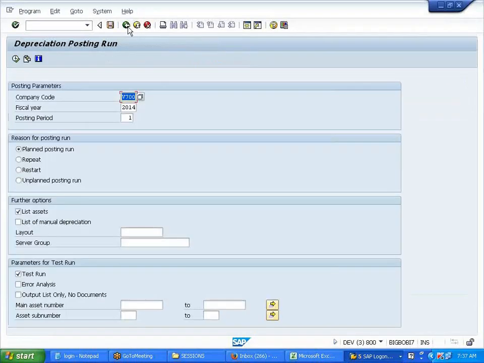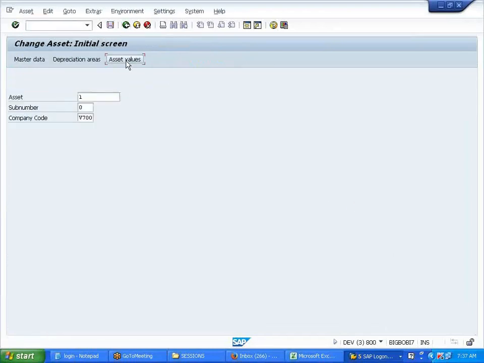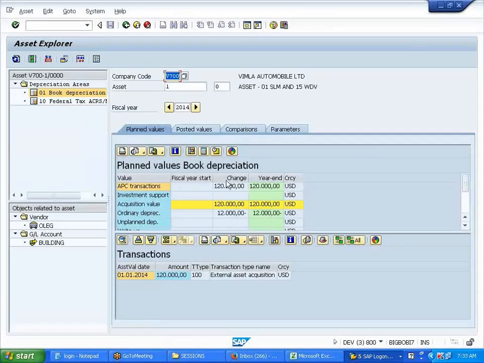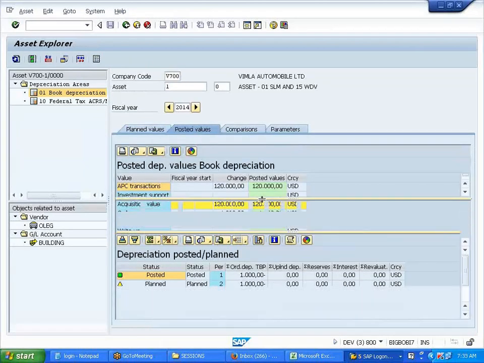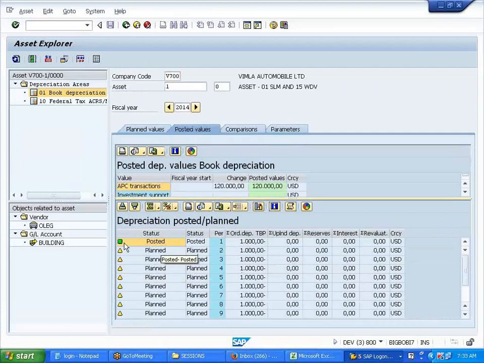So let us verify this in the master data. Asset values for this first particular asset, posted values. See, posted. Green, see?